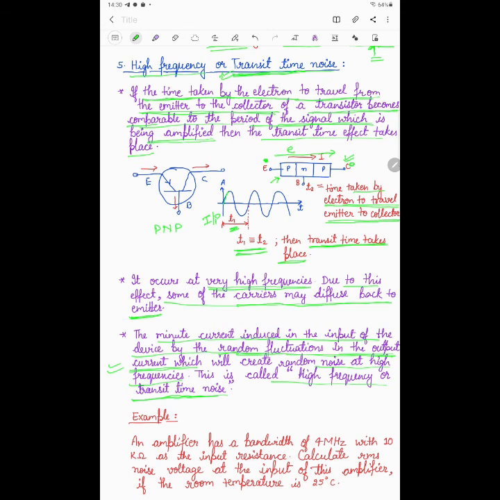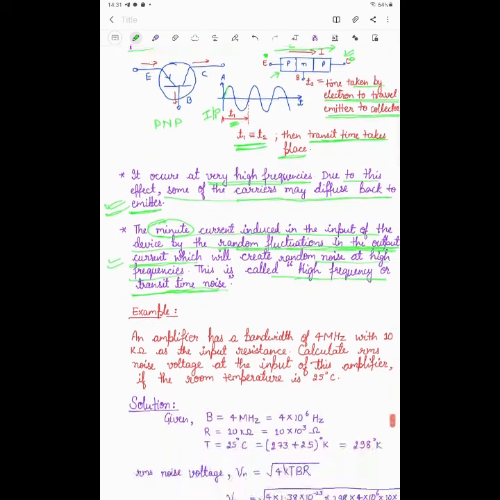When the transit time effect takes place in the amplifying device, what will happen? Some carriers may diffuse back to the emitter, and due to this diffusion, a very minute current may be induced at the input. This minute current induction may cause fluctuation of current at the output, and this problem is called the high frequency or transit time noise. This is all about the different types of noise and what noise is.